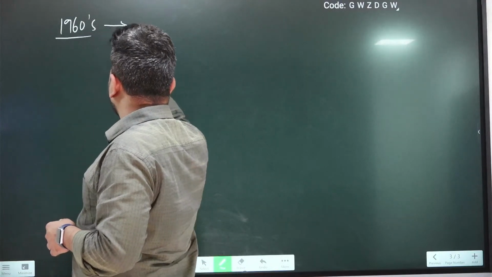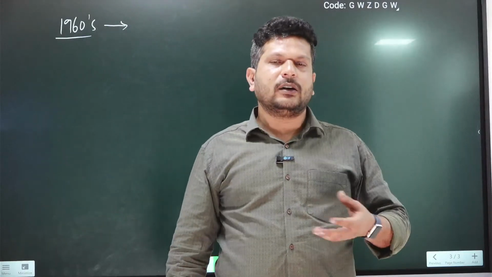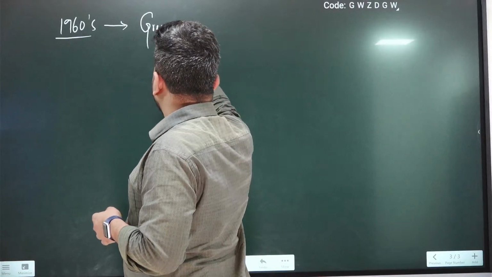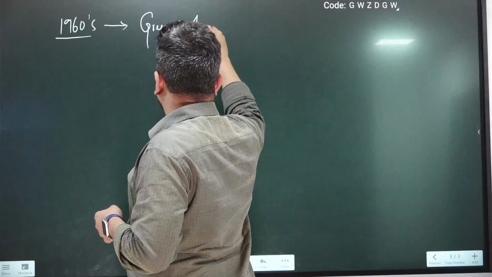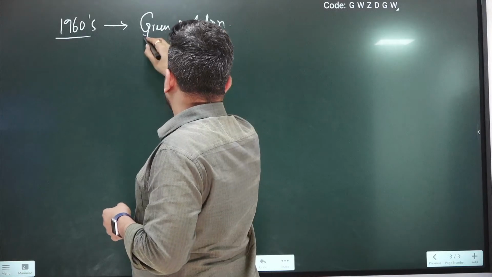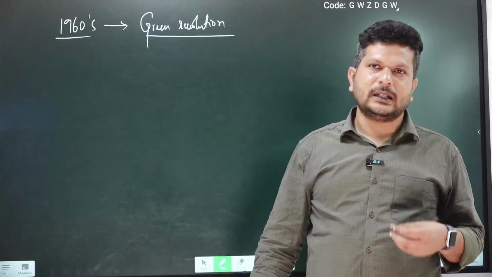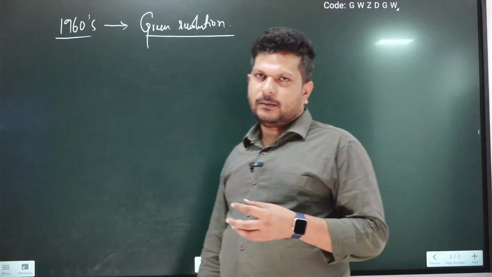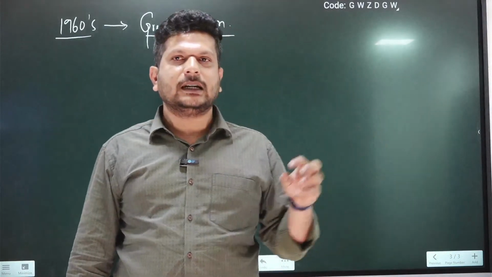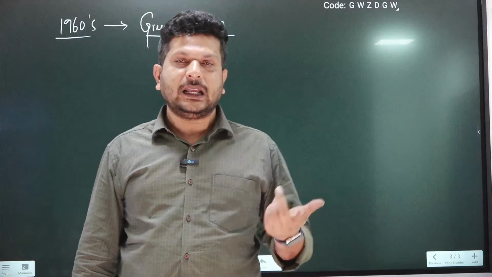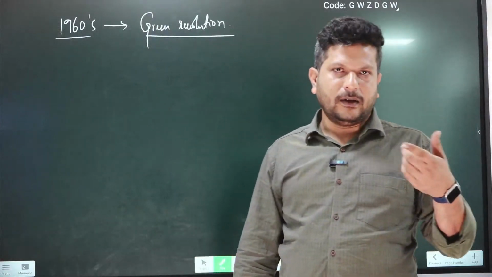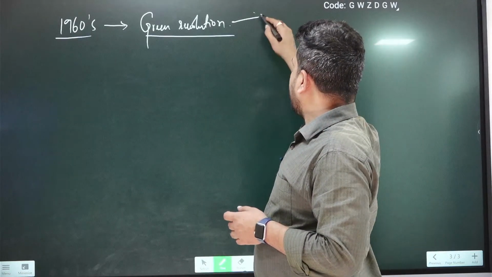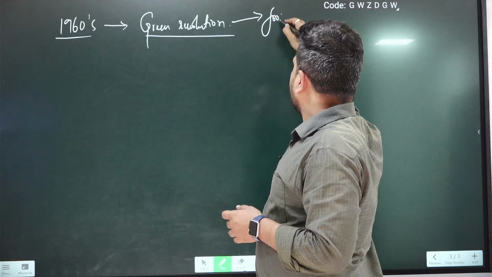When we talk about the importance of the 1960s in the improvement of agriculture in the Indian scenario, we talk about the Green Revolution. The Green Revolution was majorly associated with India becoming self-sufficient with respect to the food sector. If the Green Revolution was not there, probably India could not have solved the problem of hunger, which was a very important problem faced by India after independence. So the Green Revolution was one scenario which made India food self-sufficient.